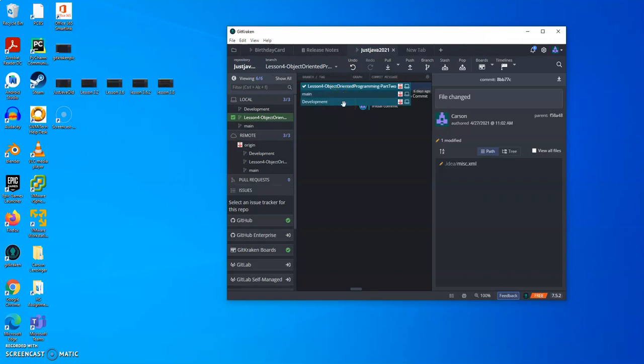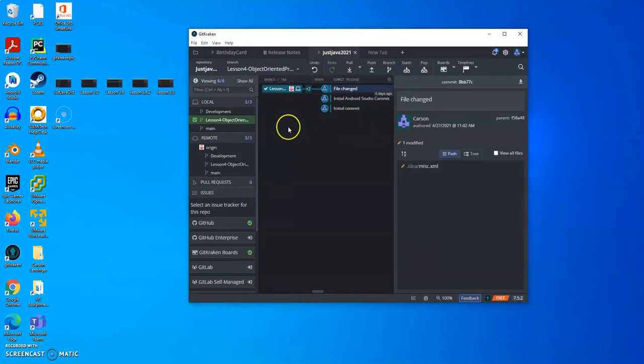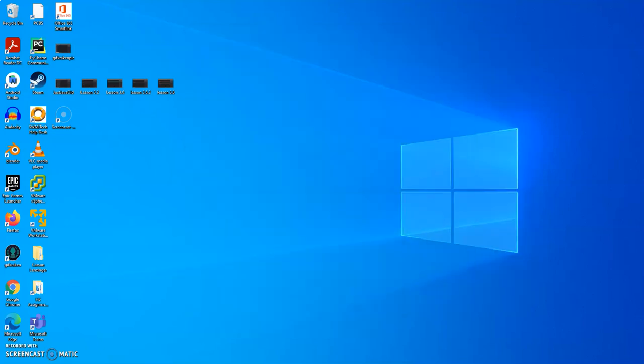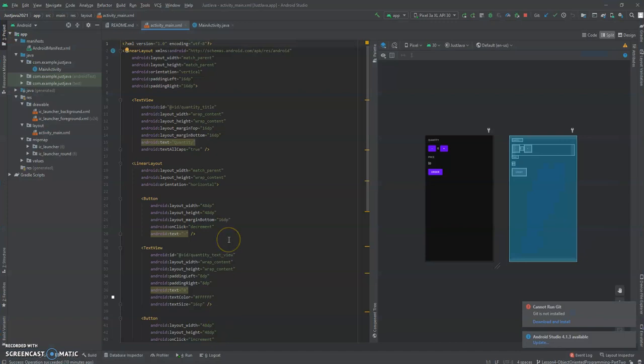So what I'm going to do now for this is, once I'm done with lesson 4, I'll merge development, see if there's any errors. If there isn't, I can merge development to main. If there are errors, then I'll fix them, and then I'll be able to merge development into main. So that's going to be my branches in the future for this GitKraken repository. So now I'm actually going to load up my Android Studio.